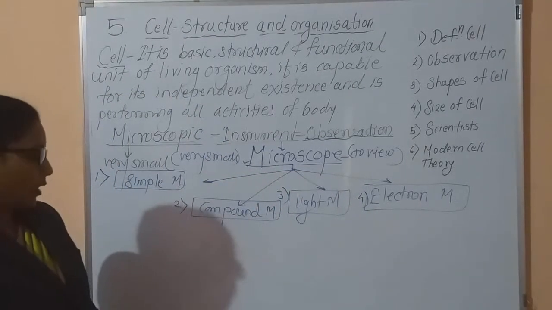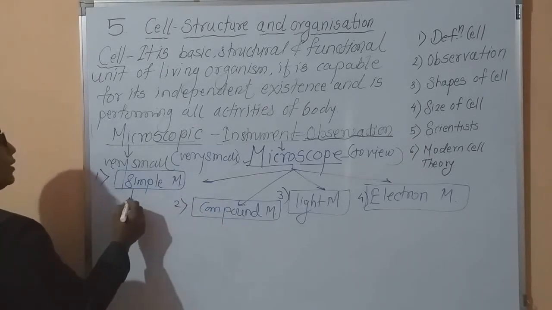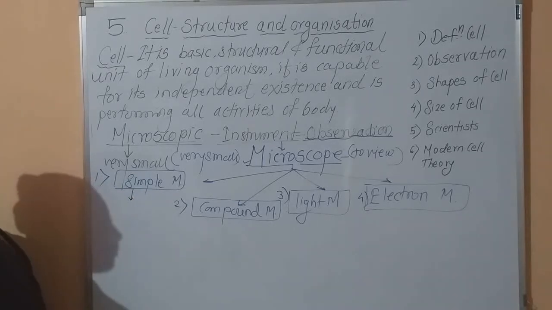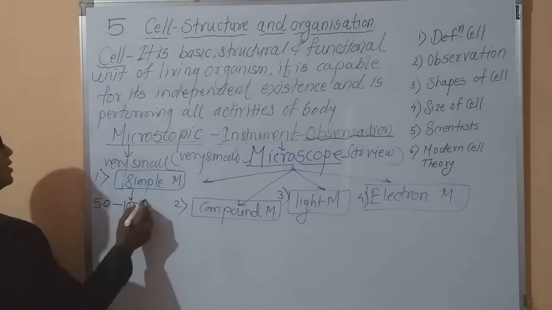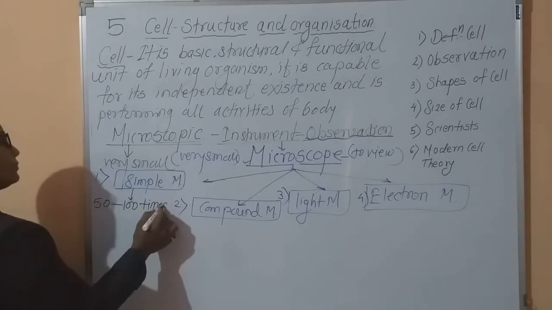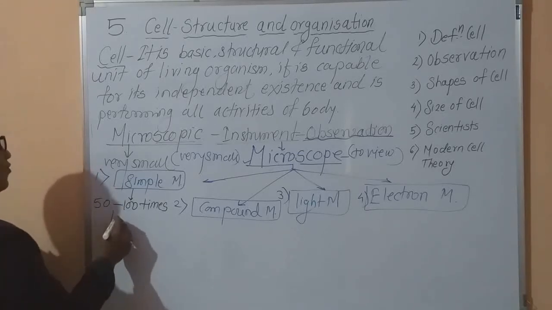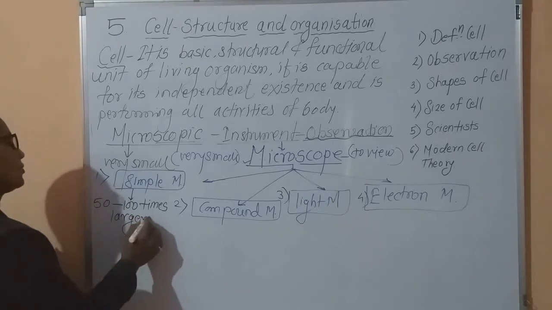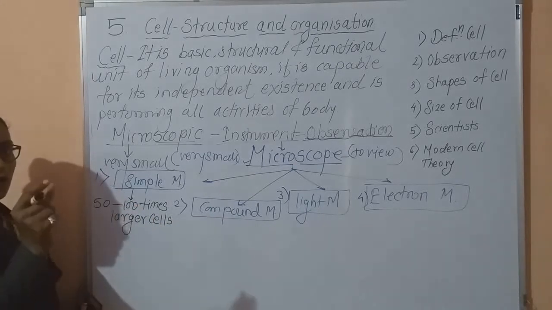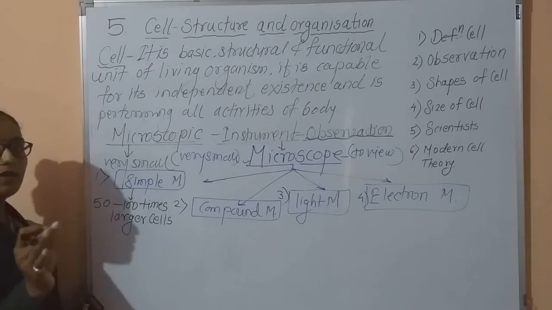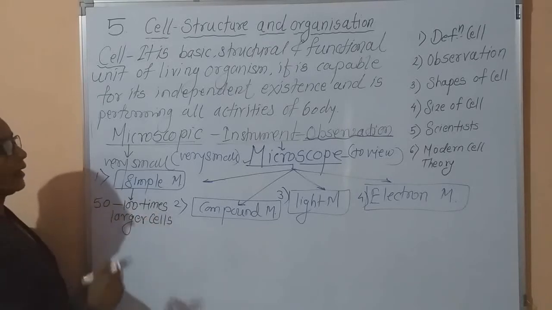Now see, what is the difference between these microscopes? With the simple microscope, we can easily observe somewhat larger cells because it magnifies images nearly 50 to 100 times.